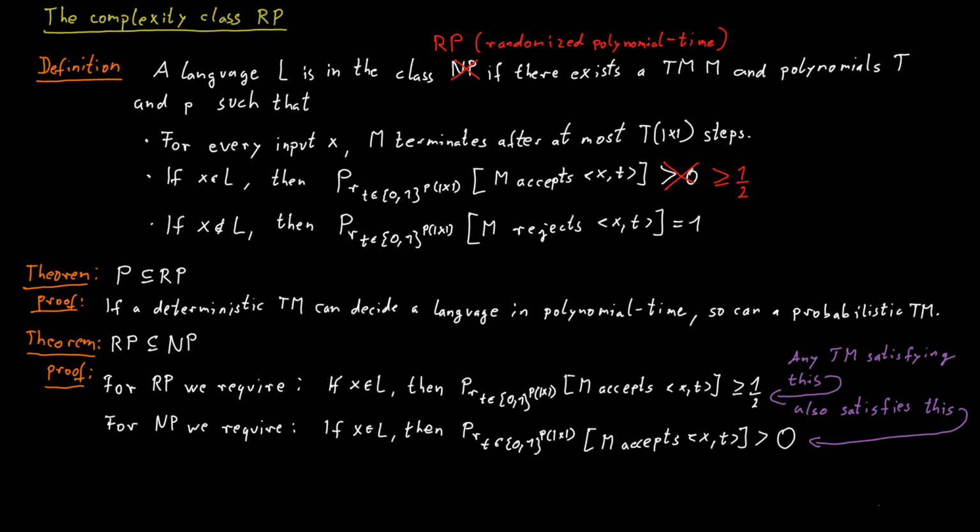So for any problem that is in RP, we can use the same machine that shows that the problem is contained in RP to argue that it is contained in NP as well. So the complexity class RP is contained in NP, and the complexity class P is contained in RP. So RP somehow lies in the middle of P and NP, somewhere in between.